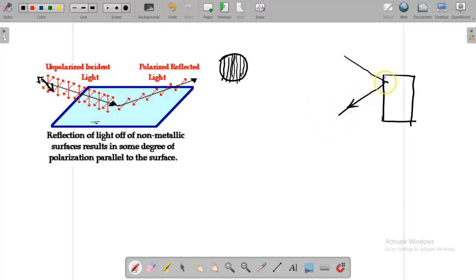The polarized light is always parallel to the surface, which means it is now vertically polarized, and our sunglass is also vertically polarized, so all the light rays will enter our eyes, because the pattern of the filter is the same as the reflected polarized light. It will not cut off the light.